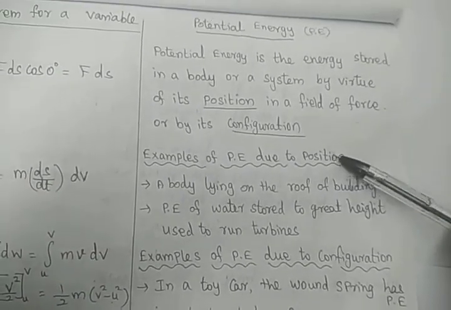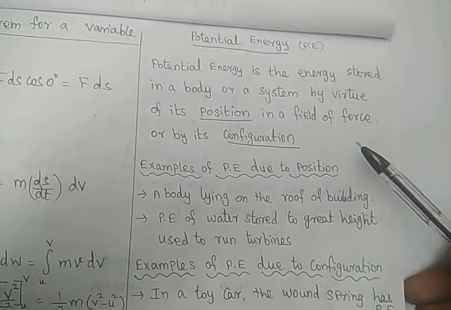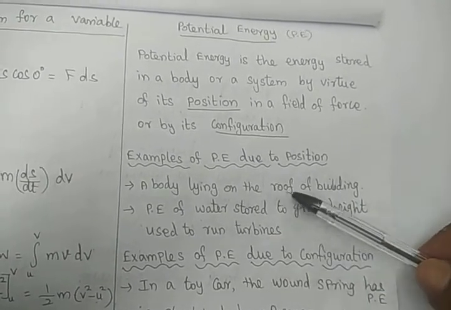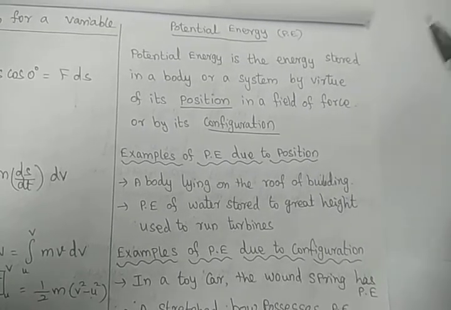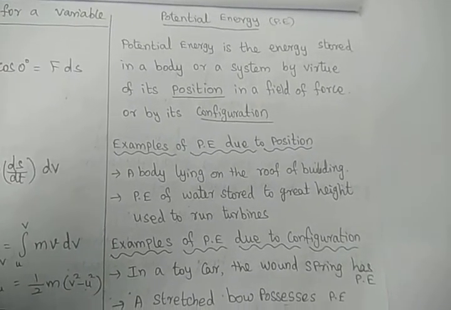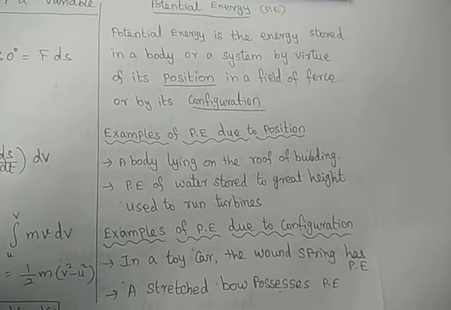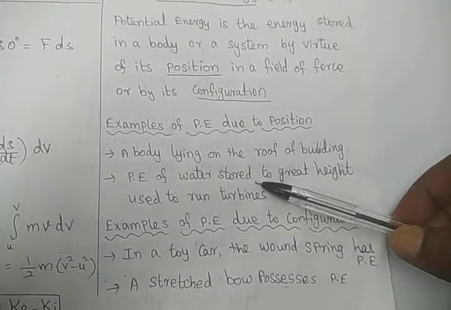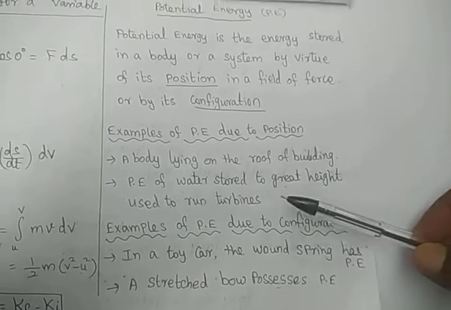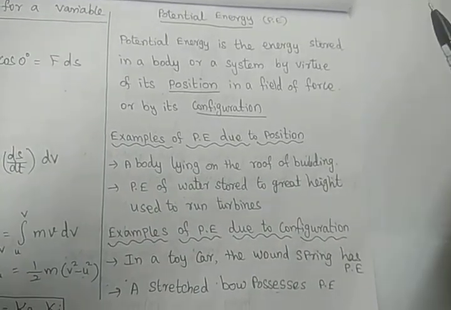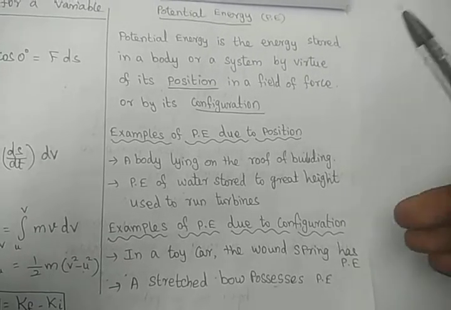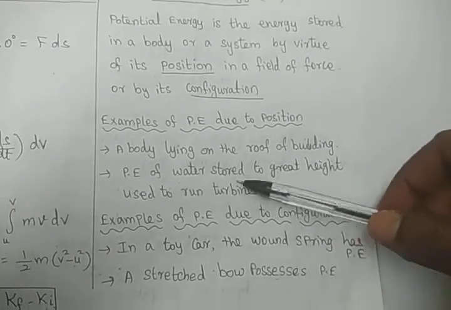By position, we mean height. If any body is at a height of h, it has potential energy. A body lying on your roof, at a height, has some potential energy. If you drop it down, it will move with a velocity. Similarly, the potential energy of water is stored at a great height. If the dam is opened, the water will come with a very high velocity because that potential energy is converted into kinetic energy to run the turbines.